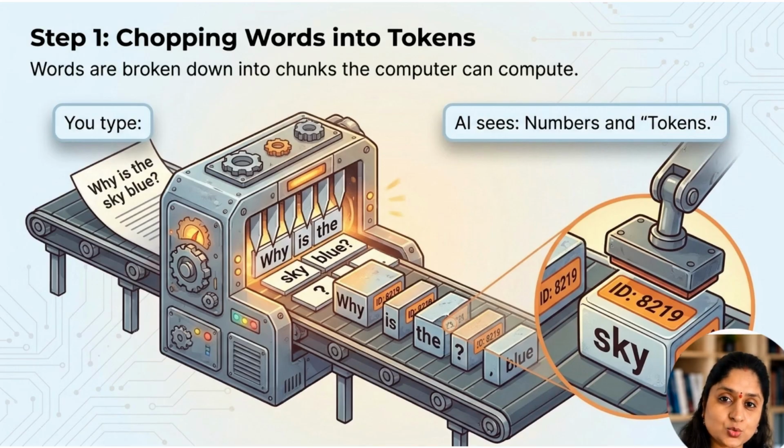The first step is tokenization. AI does not directly read words the same way we do. It breaks text into smaller pieces called tokens. A token might be a full word, part of a word, punctuation, or even a space. So when you type a sentence, the computer turns it into number-like chunks it can process. This matters because tokens affect cost, speed, and memory limits. The model is not looking at your sentence as a human sentence. It is looking at a structured sequence of tokens.